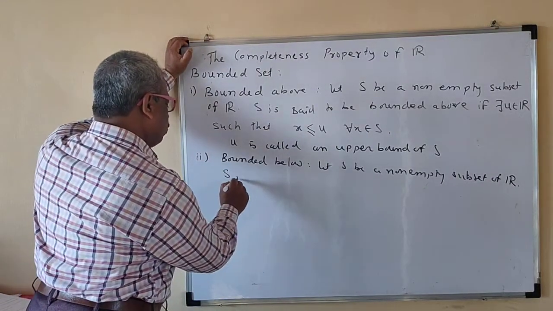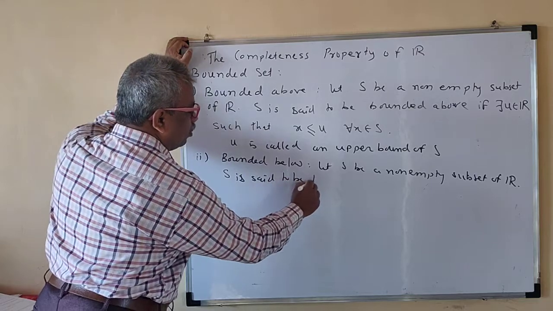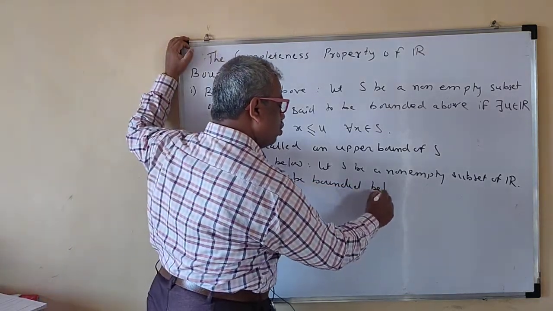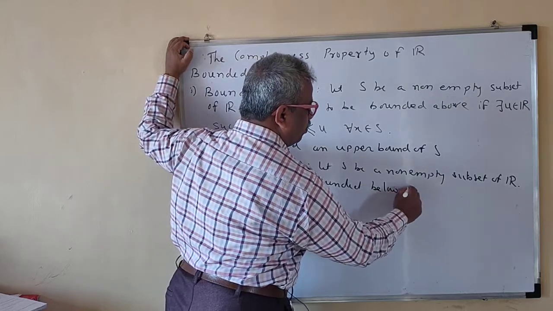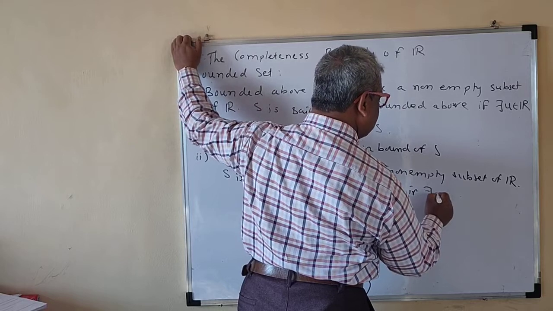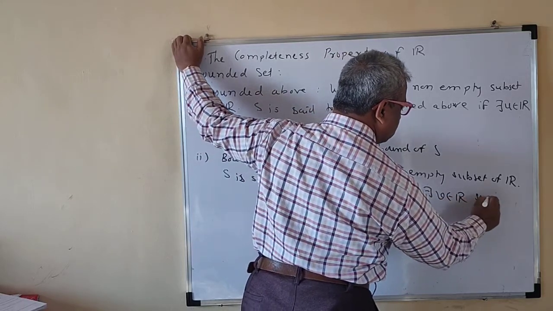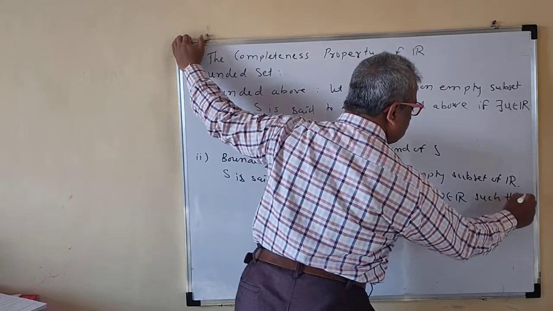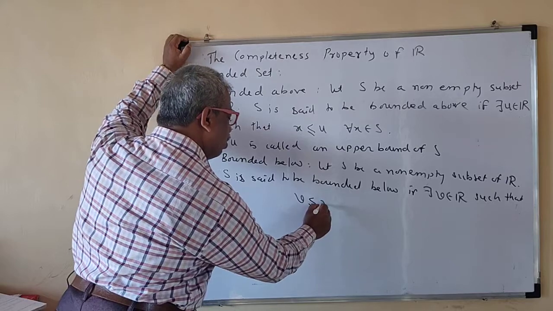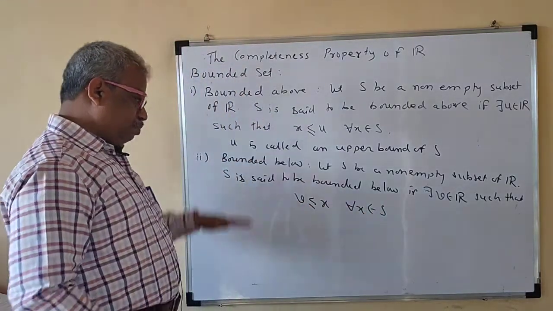S is said to be bounded below if there exists some v belongs to R such that v is less than or equal to x for all x belong to S. Bounded below.